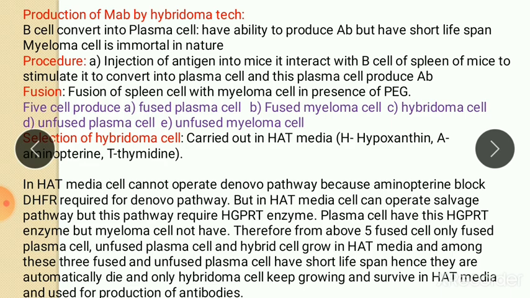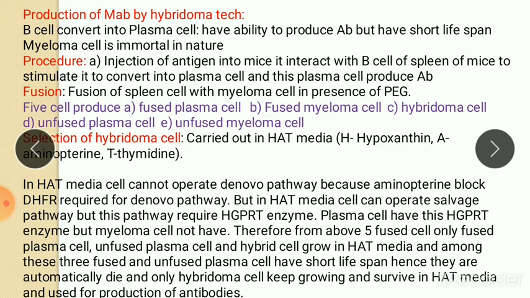So from these 5 types of cells, fused myeloma and unfused myeloma cells, which do not contain HGPRT, do not grow in HAT media. So the other three types of cells grow in HAT media. The other three types of cells, that is fused plasma cell, unfused plasma cell, and hybrid cell, easily grow in